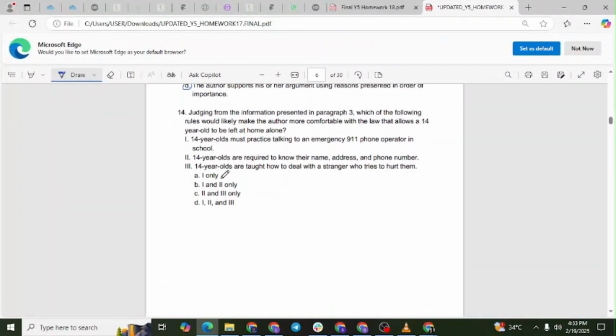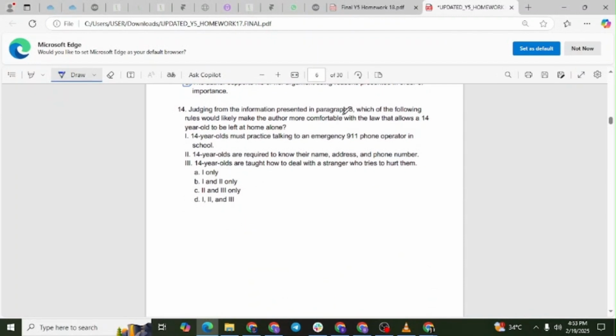Question number 14. Judging from the information presented in paragraph 3, which of the following rules would likely make the author more comfortable with the law that allows a 14-year-old to be left at home alone? 1. 14-year-olds must practice talking to an emergency 911 phone operator in school. 2. 14-year-olds are required to know their name, address, and phone number. 3. 14-year-olds are taught how to deal with a stranger who tries to hurt them. Option A, 1 only. Option B, 1 and 2 only. Option C, 2 and 3 only. Option D, 1, 2, and 3. The correct answer is letter D.